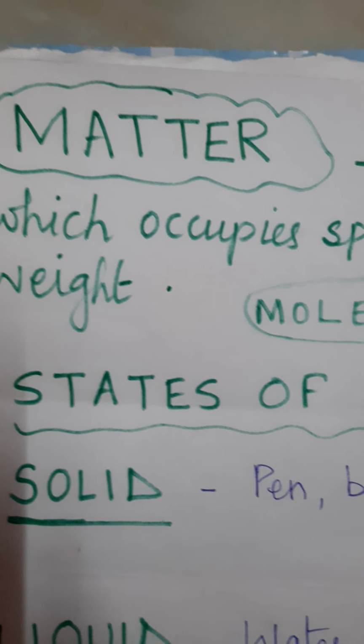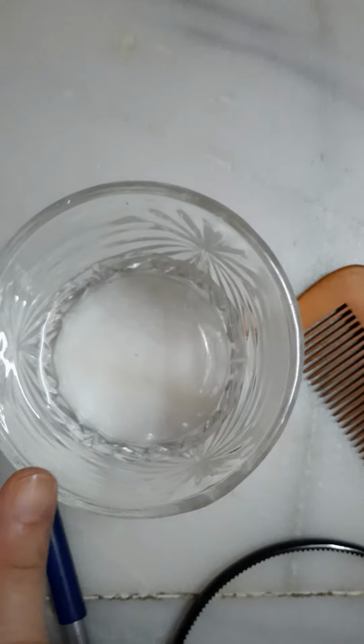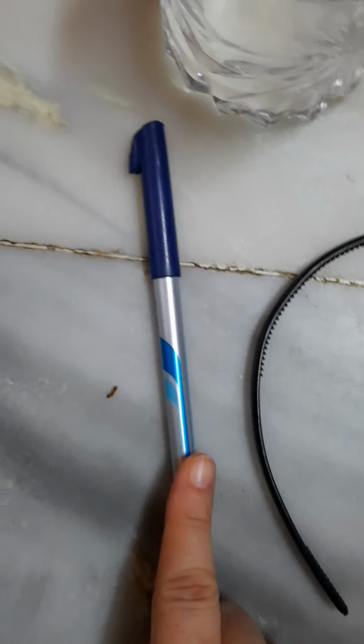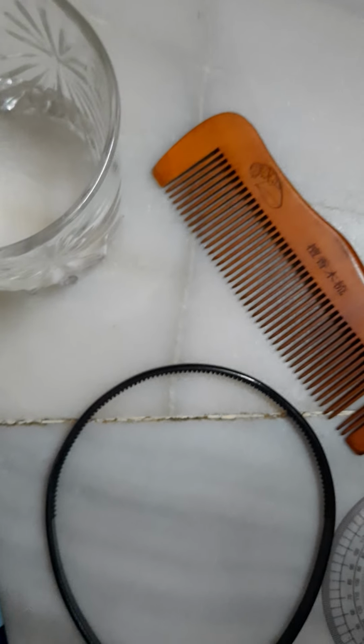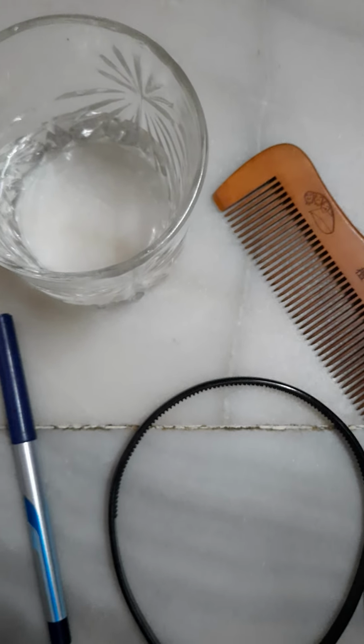Today, we are going to start with the new chapter, Matter. You see different things around you, different substances like glass, water, this comb, this hairband, this pen. All these things are made up of different materials. For example, this comb is made up of wood. This is made up of glass. This is made up of plastic. This is also made up of plastic. So all the different things that we see around us are called matter and they are made up of different materials. All these substances occupy some space.